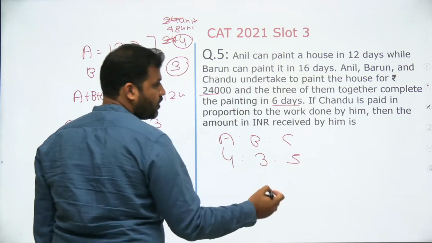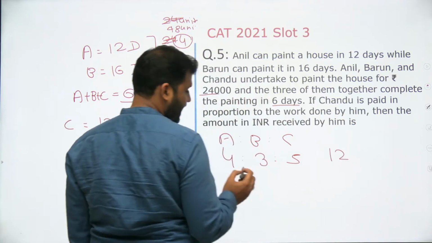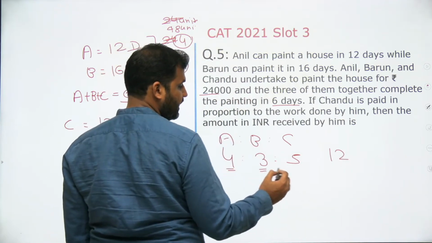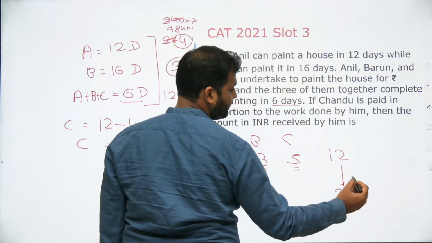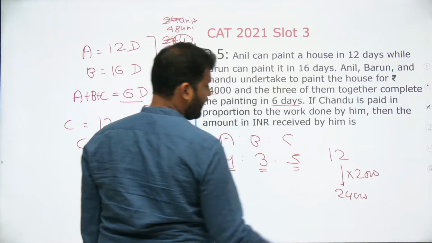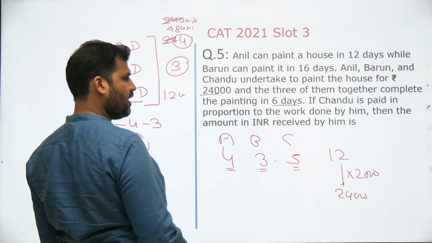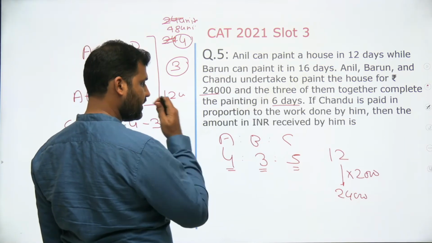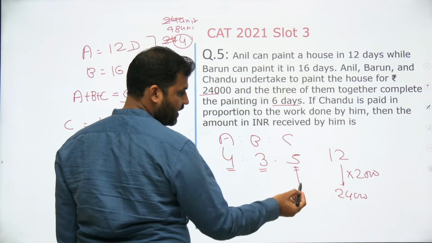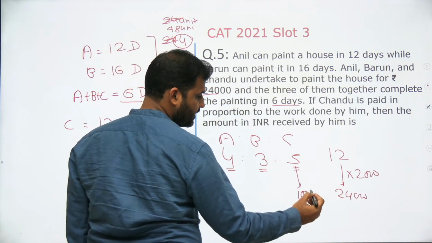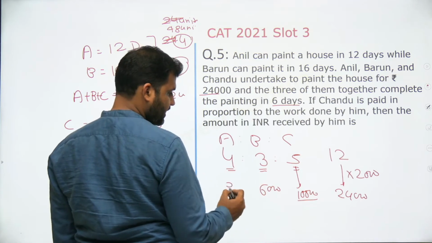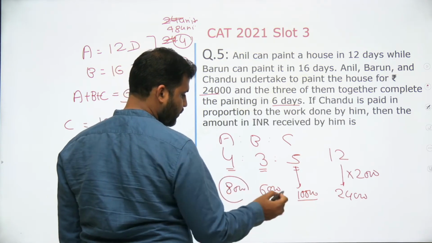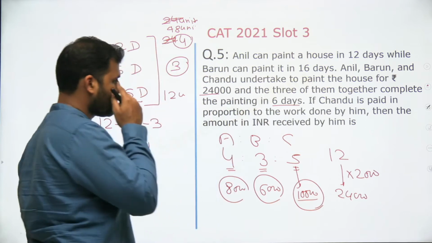Right? So out of total 12 rupees, A will be getting 4, B will be getting 3 and C will be getting 5. Out of total 24,000, Chandu will be getting how much? We are supposed to find out the amount for Chandu. So Chandu will be getting how much? 5 into 2,000, that is 10,000, right? Barun will be getting 6,000 and A will be getting 8,000. That's the question, guys. Very simple and easy question, right?